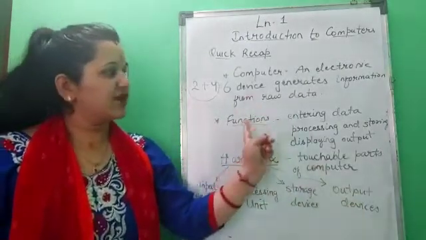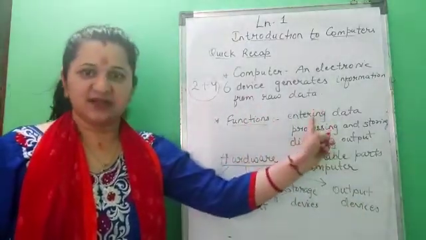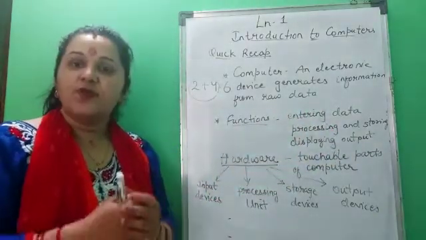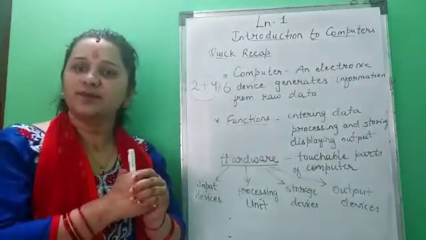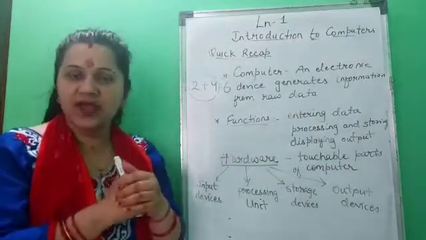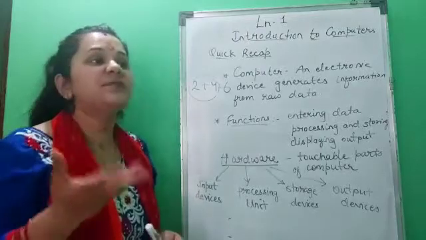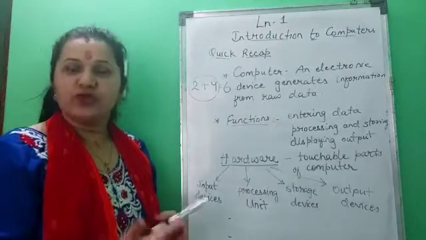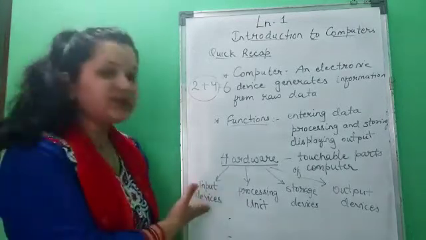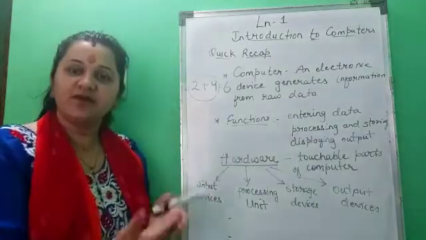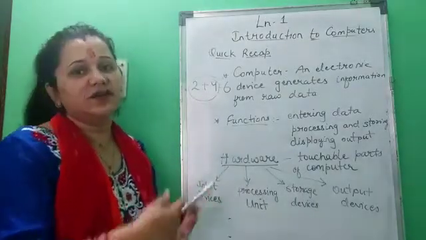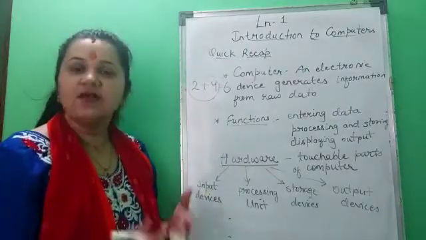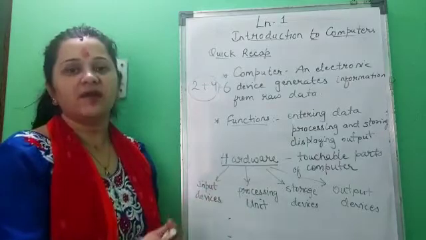Now children, I have told you that the function of a computer is to accept the data, means entering data. We have to enter the data. But with the help of what? When we enter the data into the computer, that process is called input, and which part helps us to enter the data into the computer? Yes, keyboard, mouse. So keyboard and mouse are the input devices because with the help of them, we can enter the data into the computer. Got it children? So input devices are the devices which help us to enter the data into the computer.